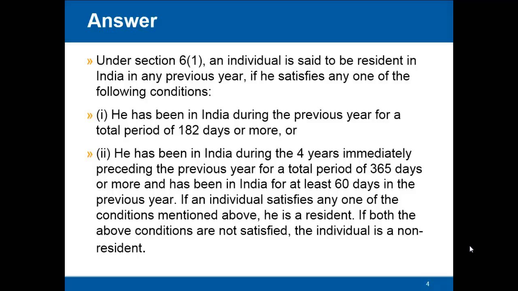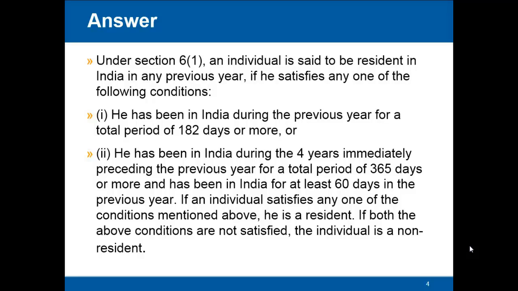Now let us solve this question. So we know that under section 6(1), an individual is said to be resident in India in any previous year if he satisfies any one of the following conditions. He has been in India during the previous year for a period of 182 days or more, or he has been in India during the 4 years immediately preceding the previous year for a period of 365 days or more, and has been in India for at least 60 days in the previous year.